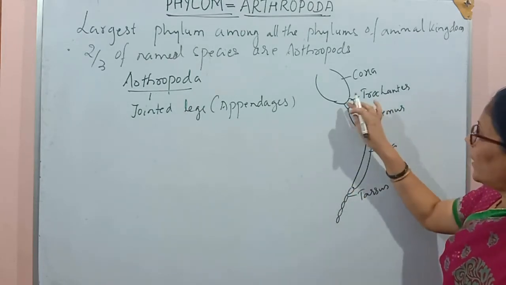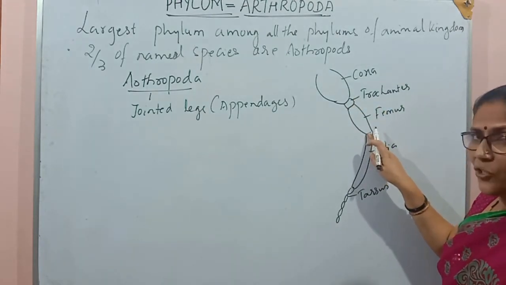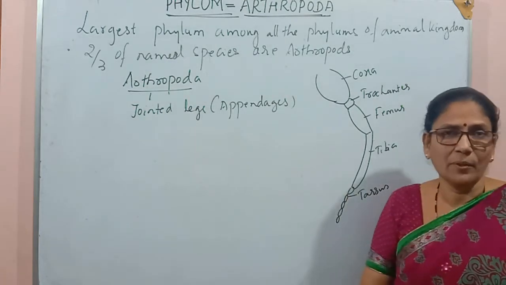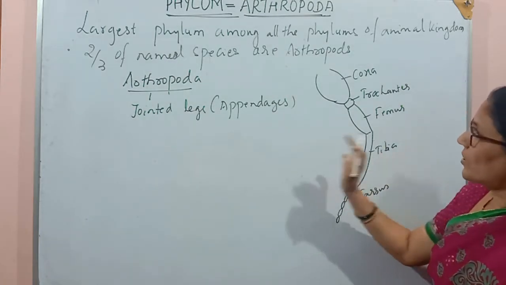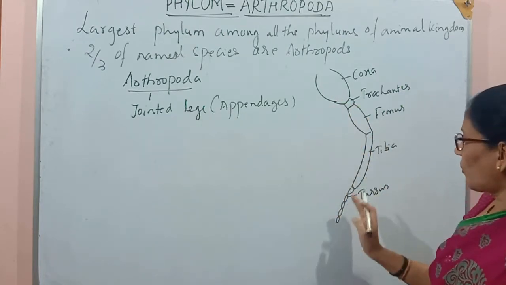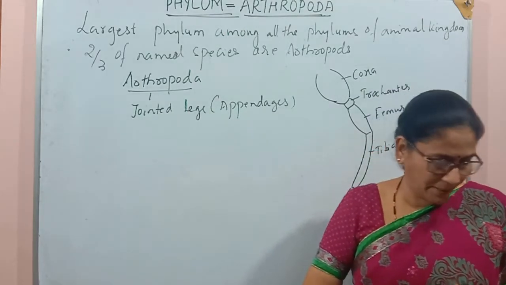So for example, here is one joint, here is another joint, here also we see joints, and here also many joints are there between the units of tarsus. Hence this group is called the jointed legs because of the joints present in their legs or appendages.